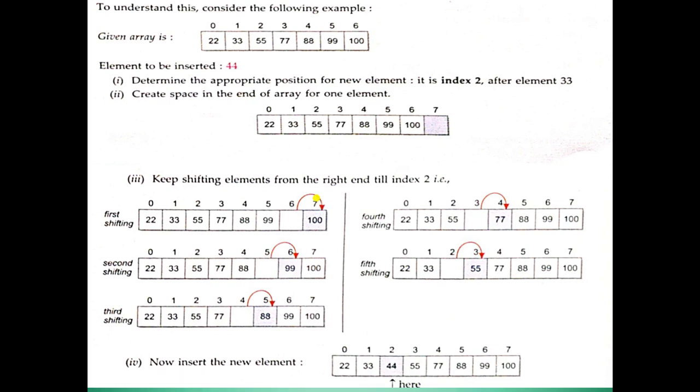The 7 will be created. Now shift the element 6 to 7, then 5 to 6, then 4 to 5, and so on. So at last you will get this array.